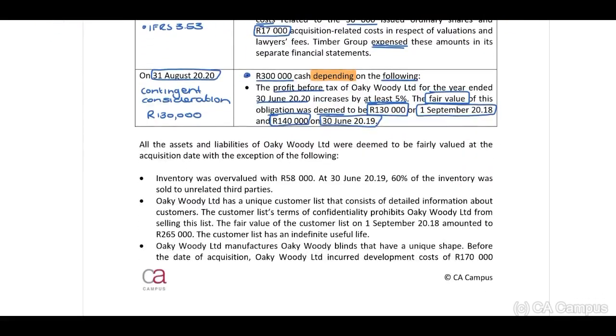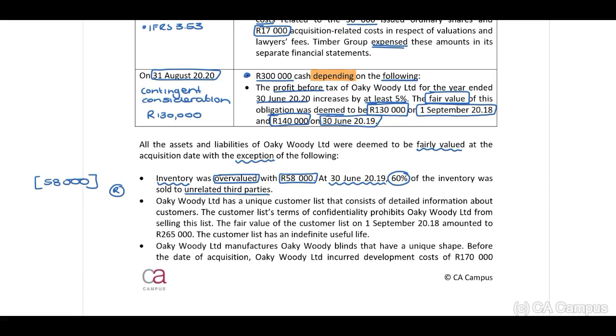Right. All the assets and liabilities of Oaky Woody Limited were deemed to be fairly valued at acquisition date, with the exception of the following. Inventory was overvalued with 58,000. Important, therefore, in our at acquisition section, we need to decrease the inventory with the 58,000, and we need to remember our tax. At 30 June 2019, 60% of the inventory was sold to unrelated third parties. Therefore, we will then have to reverse 60%.